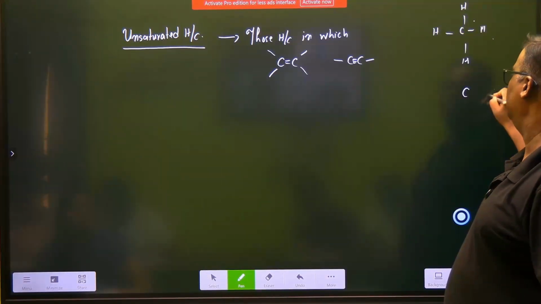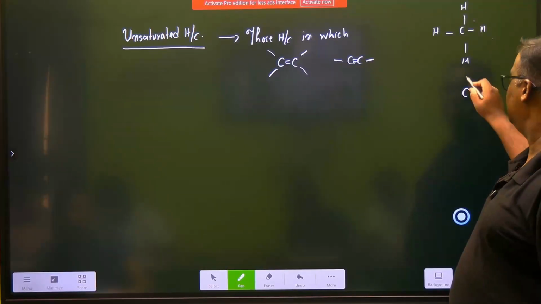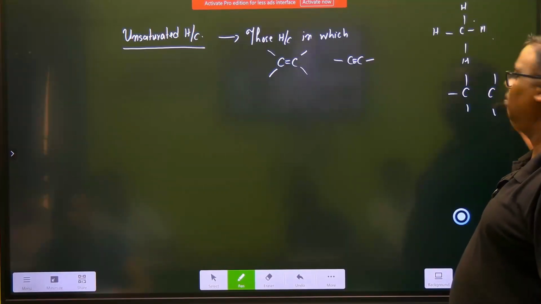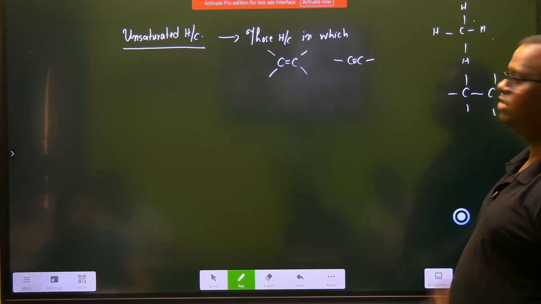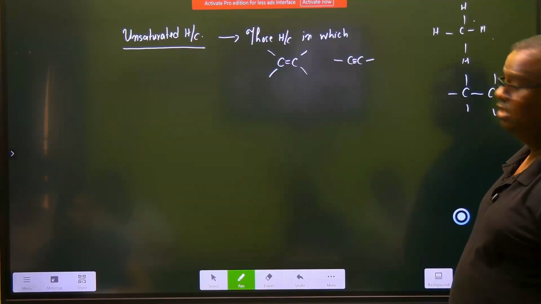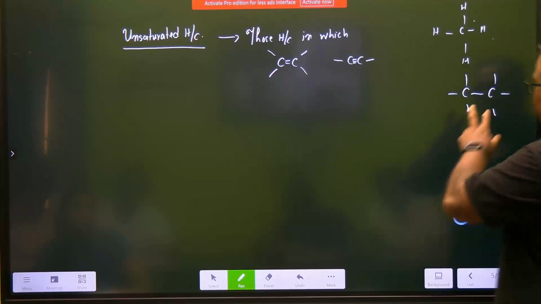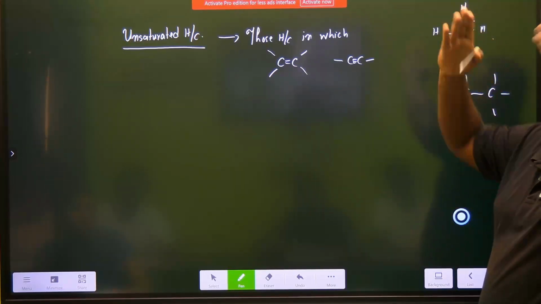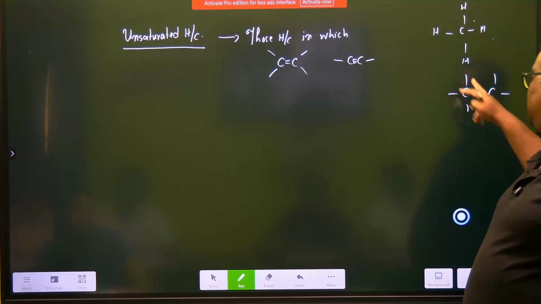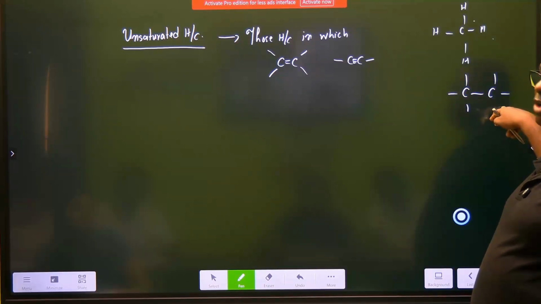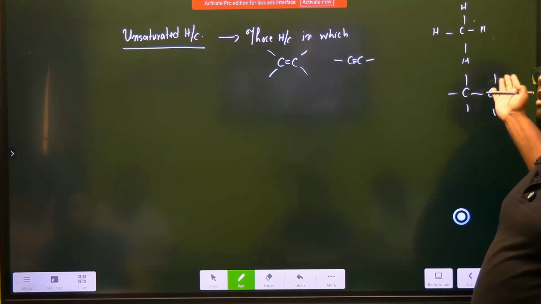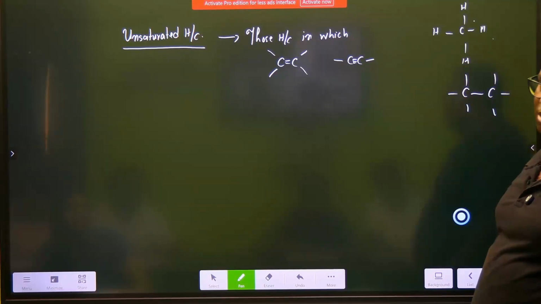I have got 2 carbon atoms. Each has got how many valencies? 4 valencies. One of the valencies they have shared. So how many open now? 3 are open. 3 each. This particular line is actually formed by the overlap of both of them. So 3 open for him, 3 open for him. How do they satisfy? Only hydrogen is possible because you're studying hydrocarbon.